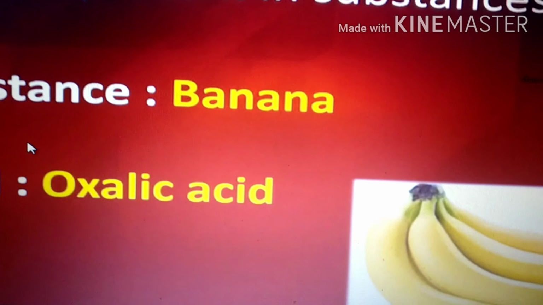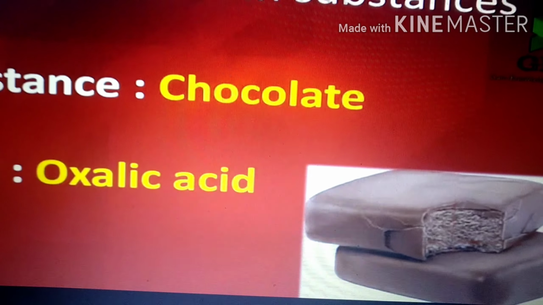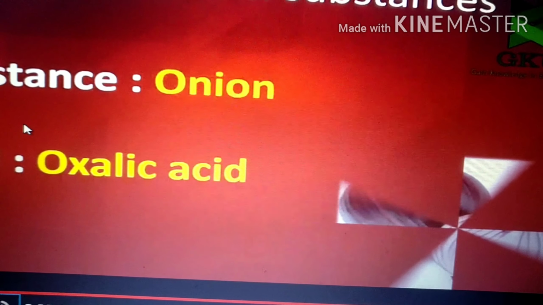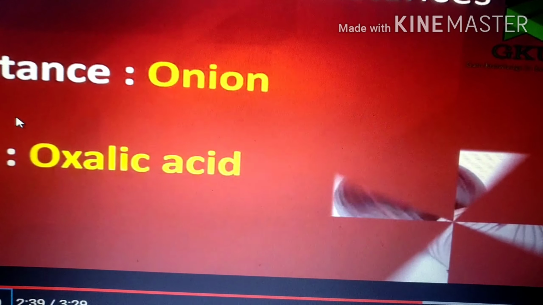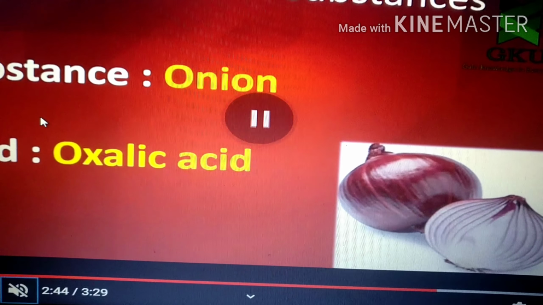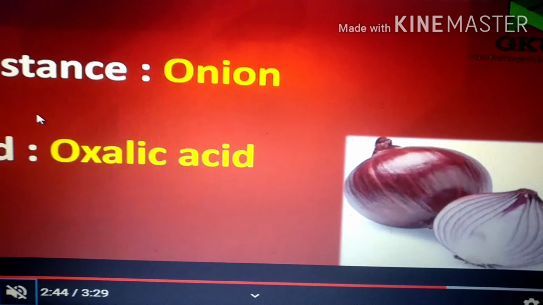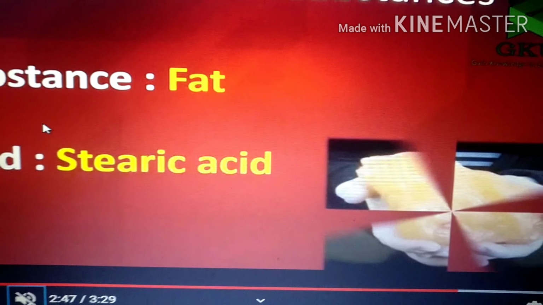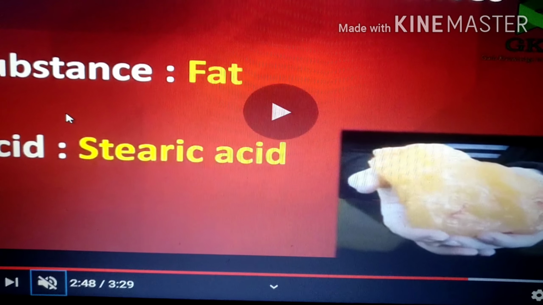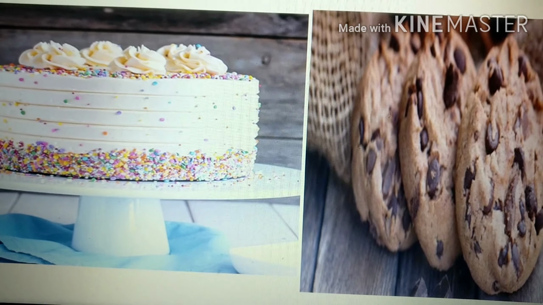Whereas in the case of banana, and we like to eat chocolates many times, right? Do you know what type of acid they contain? They contain oxalic acid. Not only in banana, but also in onion and chocolates, in all three cases we'll find the presence of oxalic acid. Got it clear, children? Banana, onions as well as chocolate contain oxalic acid. When you talk about fats, do you know fat also contains an acid, that is stearic acid? Even cakes as well as biscuits contain acids.